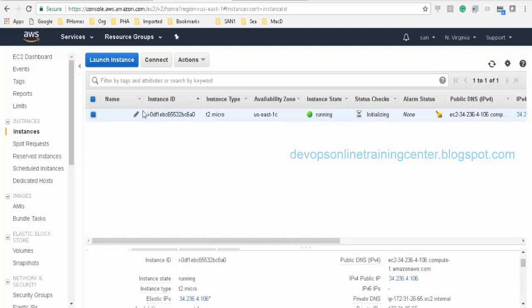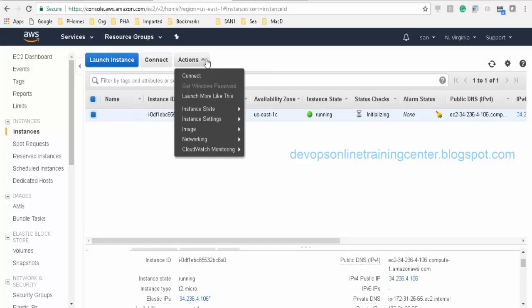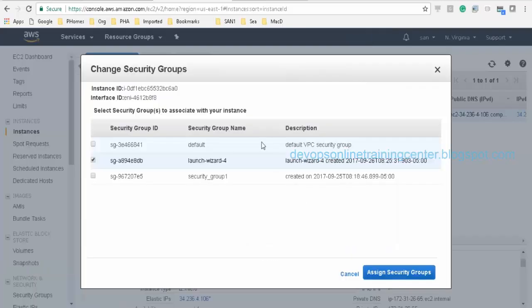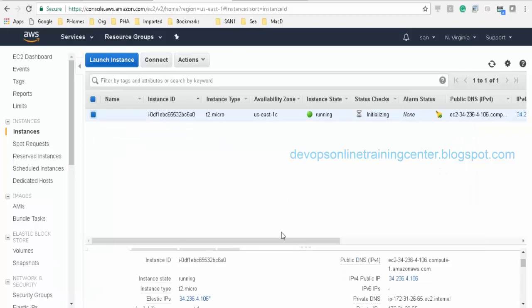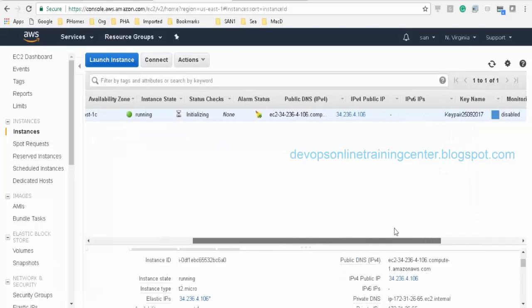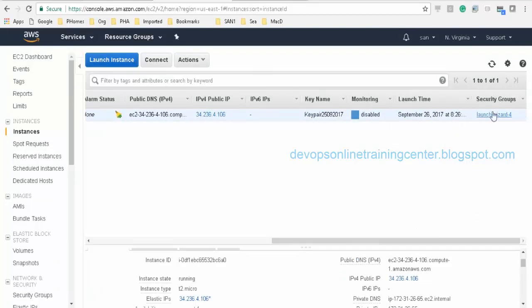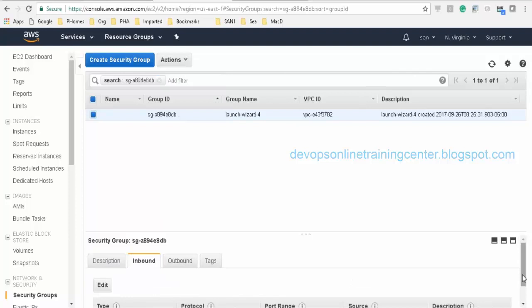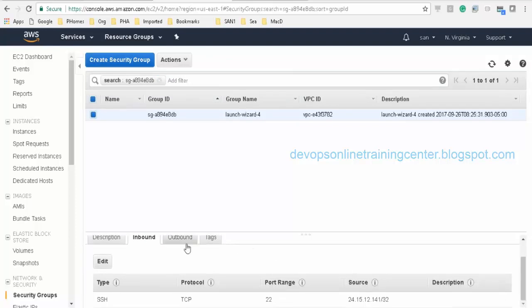We only opened SSH. So now let me go to networking, change security groups. One minute, I think it's here. So here security groups is there, and in the security groups, go to actions, or here there is something called inbound and outbound.